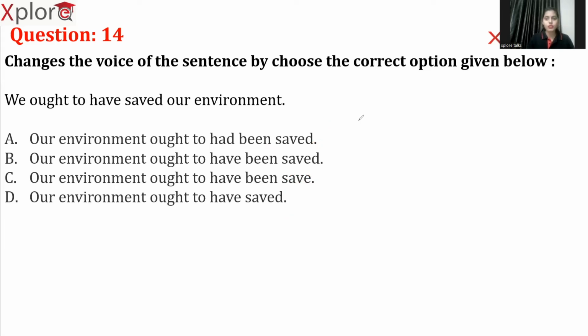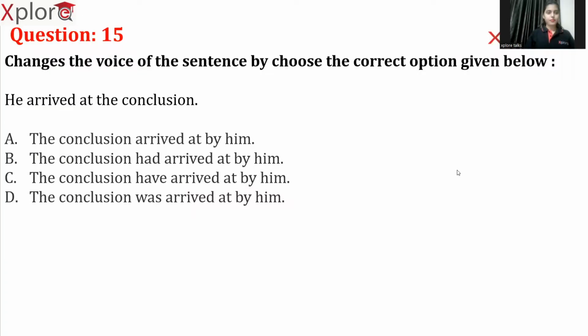Now let's move to the next question. He arrived at the conclusion. First of all, figure out whether it is in active voice or passive voice. As you can see, he is the action doer, so the action doer is 1, arrived is the verb 2, and at the conclusion is where the action is implemented 3. So the format of the sentence is 1, 2, 3, which means the sentence is in active voice. Now we have to convert it into passive voice.